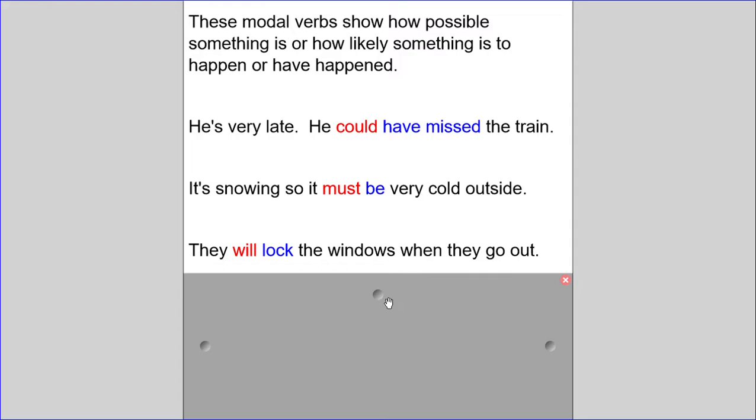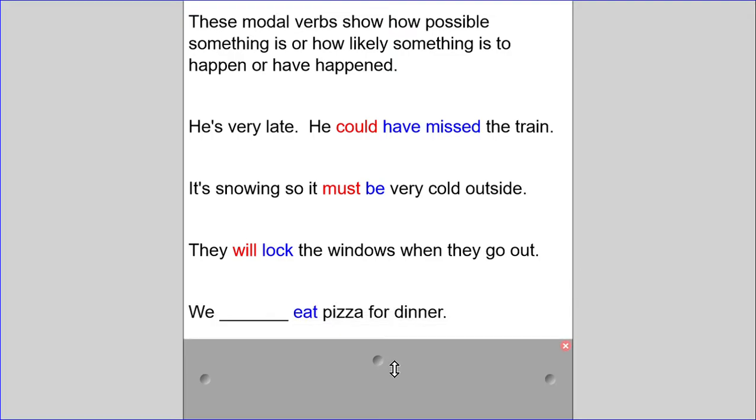Okay, they will lock the windows when they go out. Can you spot the modal verb? And can you spot the verb that it works with? Okay, so you should have found the modal verb is will and the verb it works with is lock. So they're definitely going to do it.